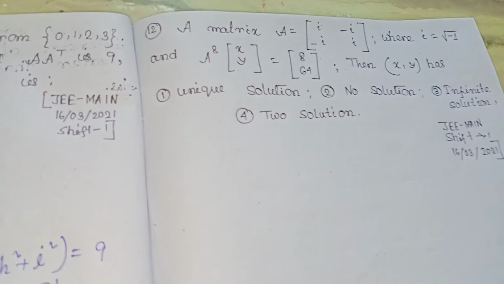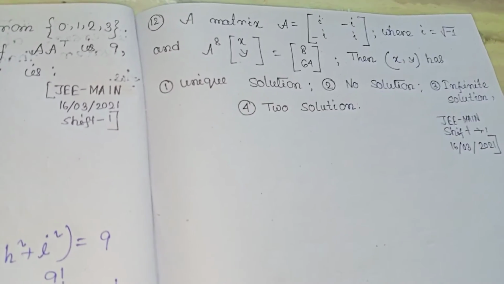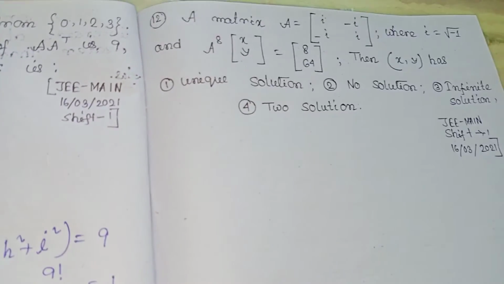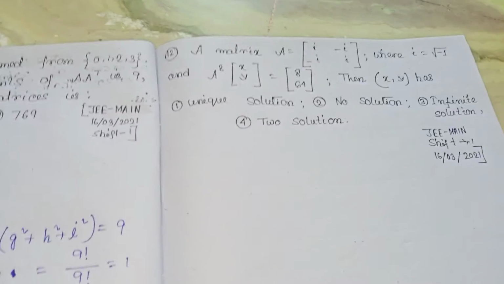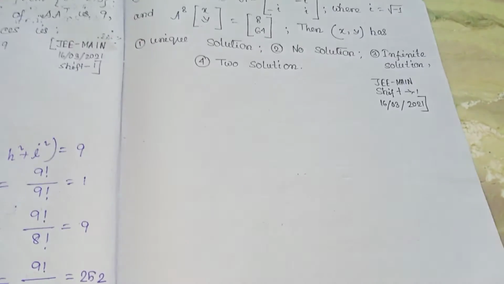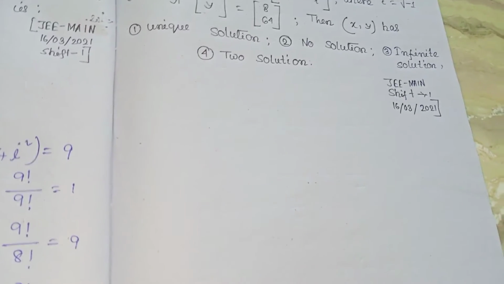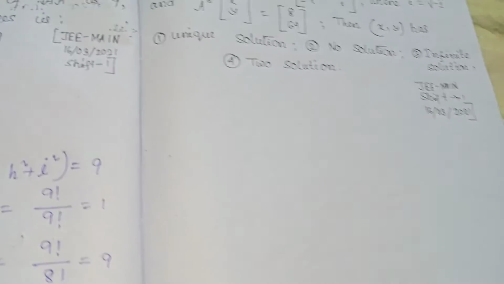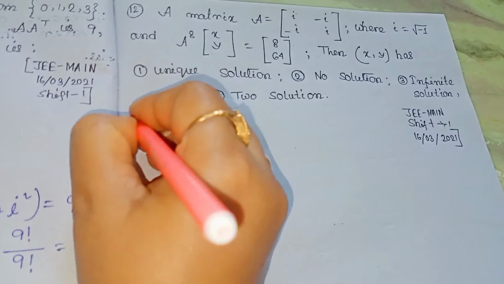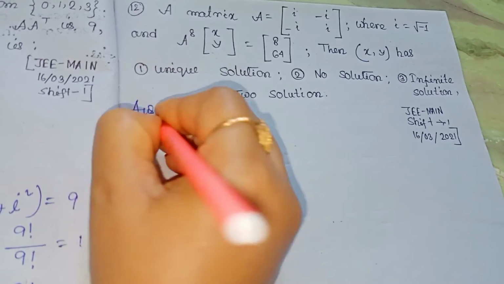Then x y has 4 options given. So this is also a question in the house of matrix, and it's a memory based question from JEE Main 16th of March 2021. So let's try to solve this.